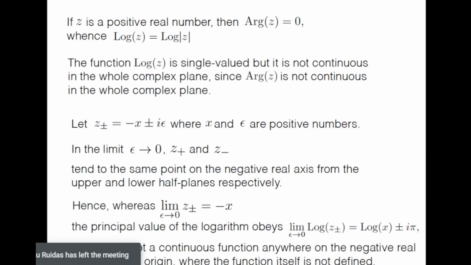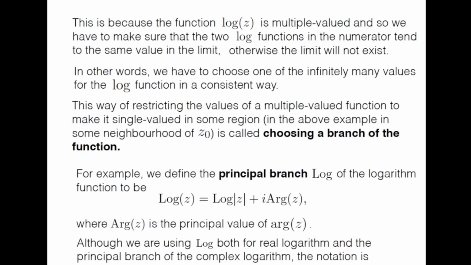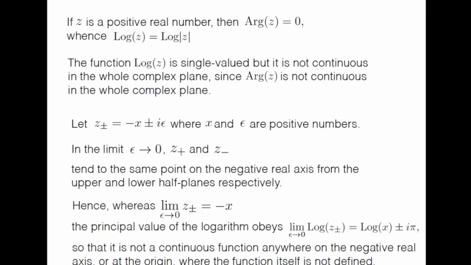And because of that, the principal value of the log function of z is equal to log of mod z. So the notation is quite consistent. The principal branch is denoted by capital LOG, and the real logarithm is also denoted by capital LOG.